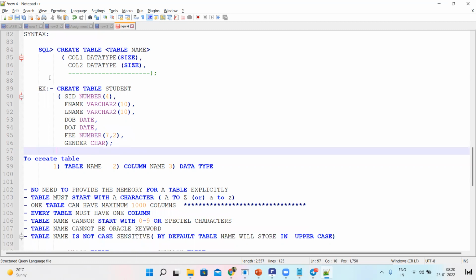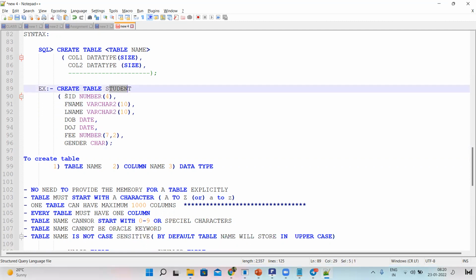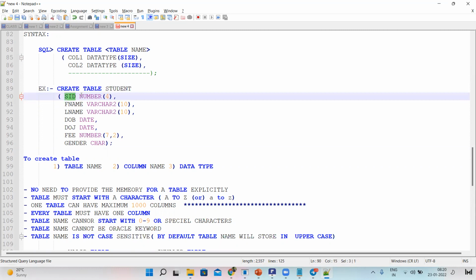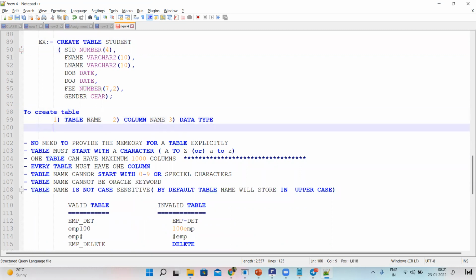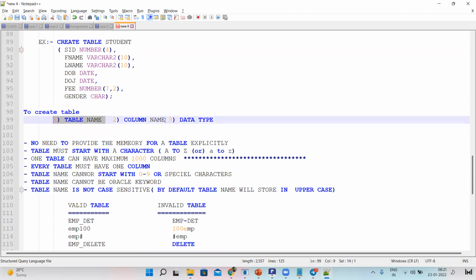Okay. So now what did you understand? To create a table, what all do you require? A table name is required, column names are required, and data types are required. So to create a table, you need these three parameters: table name, column name, and data type. You can observe here: this is the table name, this is the column name, this is the data type.